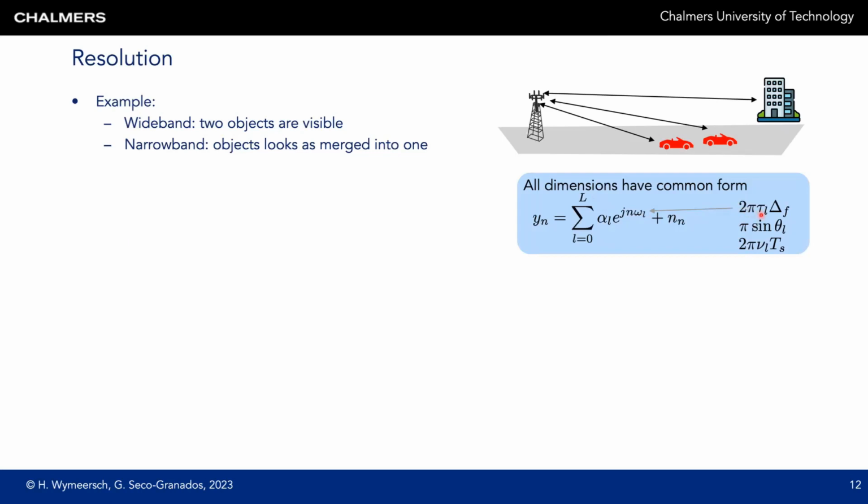Now this omega_L can be interpreted in different ways. It can be a function of the delay and the subcarrier spacing in case this y_n is measured across subcarriers. Omega_L can also be related to the sine of the angle of arrival of a linear array in case y_n is measured across the array. It can also be interpreted as a product of a Doppler and a time symbol duration when y_n is measured across time. So all of these dimensions have a similar form, which helps us to introduce resolution also in a similar way.